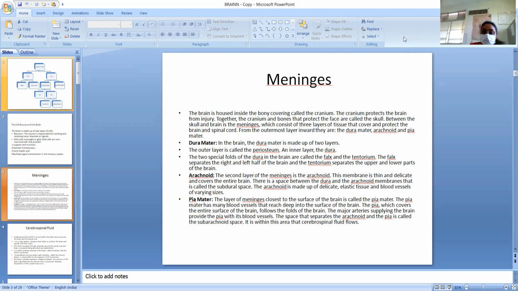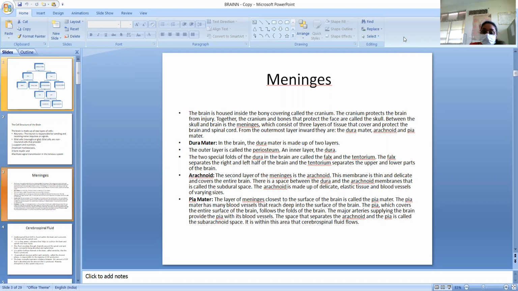The falx separates the right and left halves of the brain, and the tentorium separates the upper and lower parts of the brain. So there are two types of fold, one that separates right and left, and, sorry, upper and lower parts of the brain.